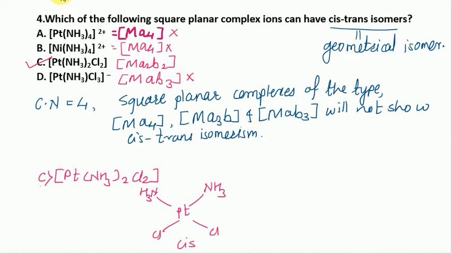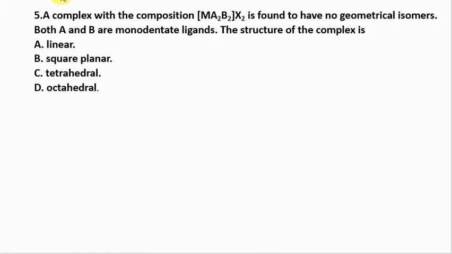While in another case, if these similar ligands, that is the ammonia groups, are on opposite sides of the metal, then such a geometry we can call a trans. So the complex C exhibits the cis trans isomerism, and hence option C is correct here. Let us see the next example.